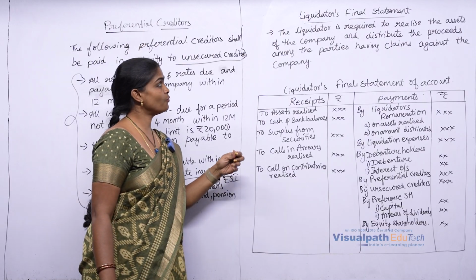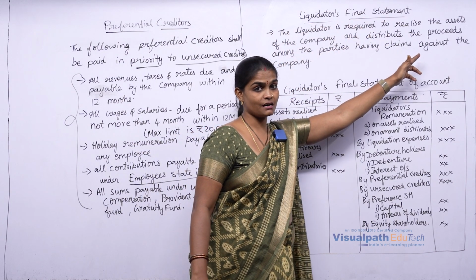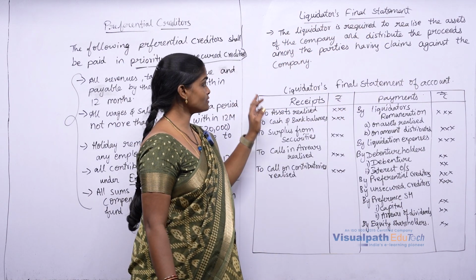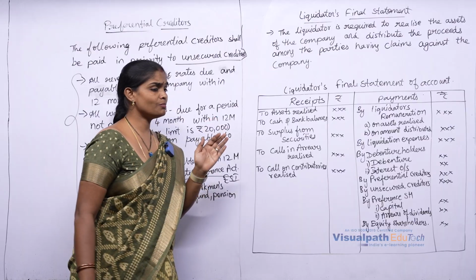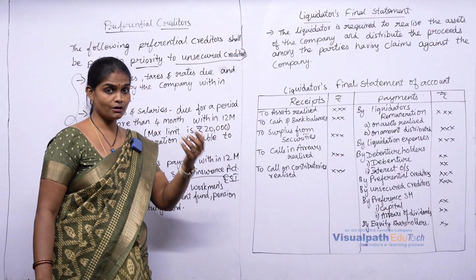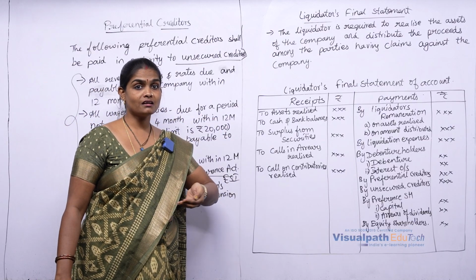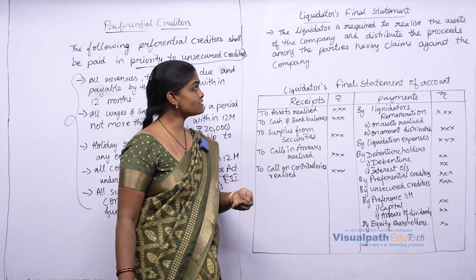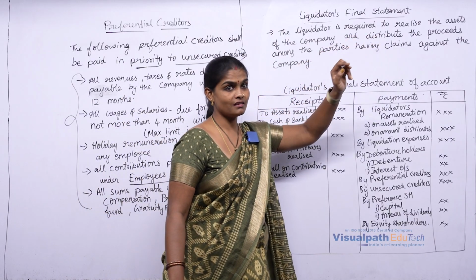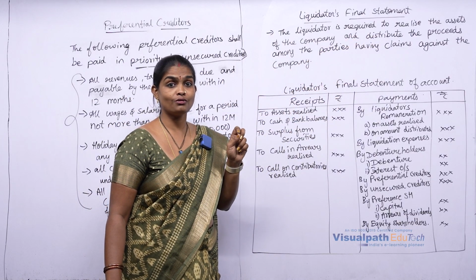Clear? Next, we will go with the liquidator's final statement. As soon as we prepare the statement of affairs and submit it to the liquidator, the liquidator begins the process. He has to realize all the assets and distribute them to creditors.